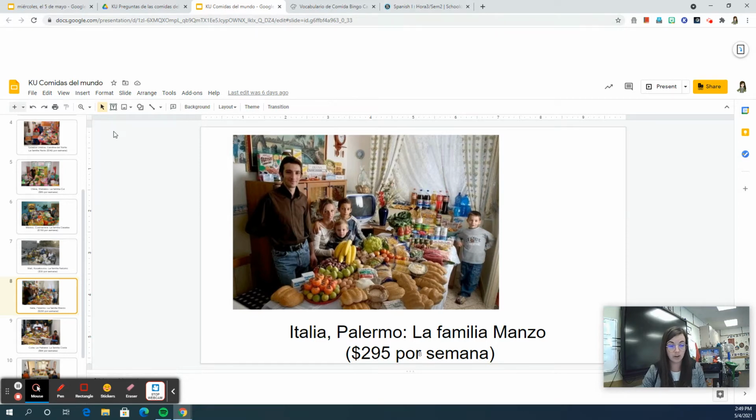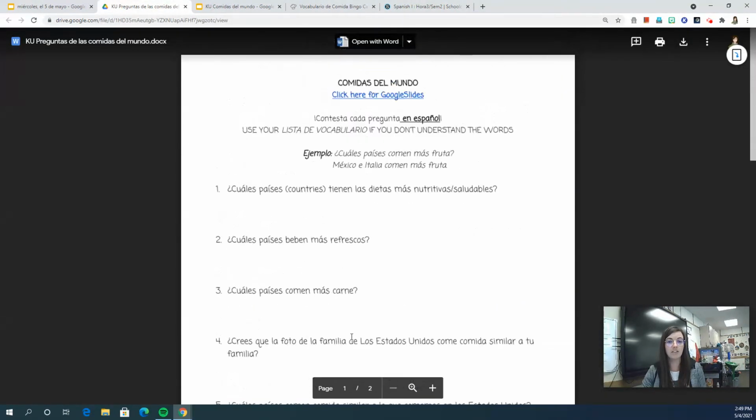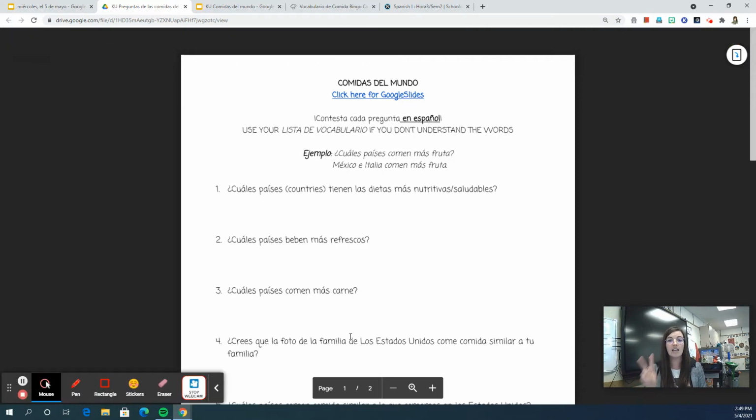So you're going to, with your partners or by yourself if you're at home, go over these slides, and then you're going to answer the questions about the photos. You have to answer in full sentences and in Spanish. Use your vocab list if you don't understand the words. So an example would be, ¿Cuáles países comen más fruta?